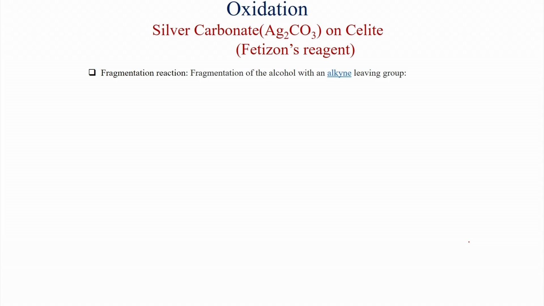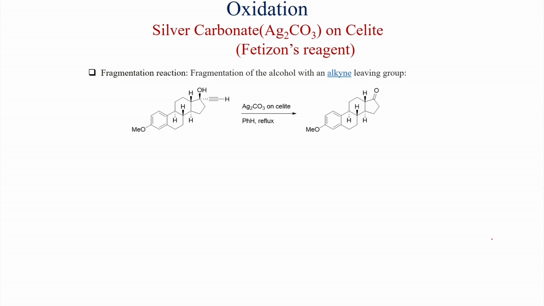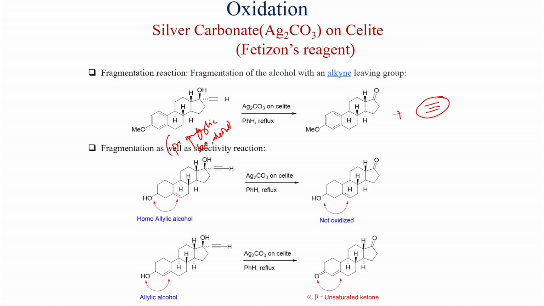Fragmentation reaction of the alcohol with the alkyne as a leaving group is possible with this reagent. Generally this propargylic secondary alcohol, with silver carbonate on celite in benzene reflux condition, gives the ketone, and the alkyne is a leaving group. So this alkyne gets eliminated or fragmented under this condition. Also, fragmentation as well as selectivity is possible.